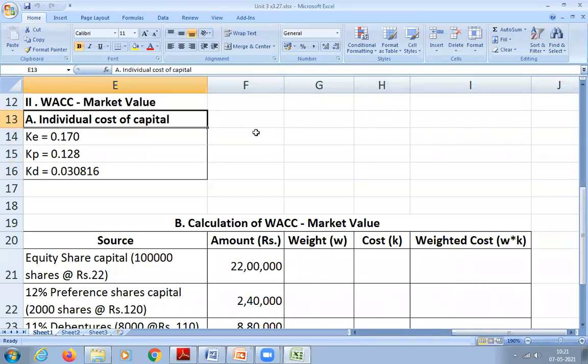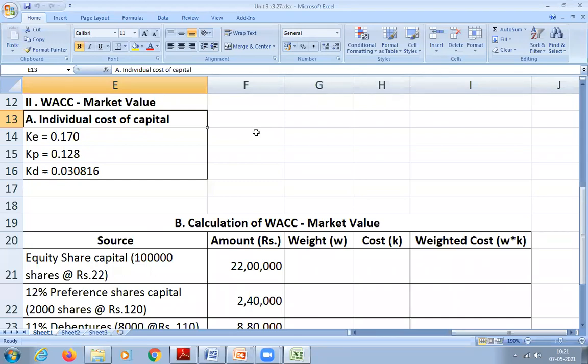Yeah. So the cost of capital will not change. Dear students, as I told earlier also, cost of capital will not change. It will be same for book value as well as market value. Then what will change for market value? Amount. Number of shares. The amount will change. So please remember, the amount will change.